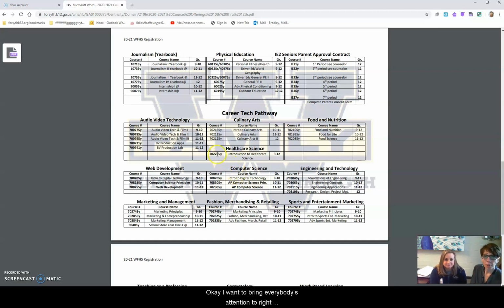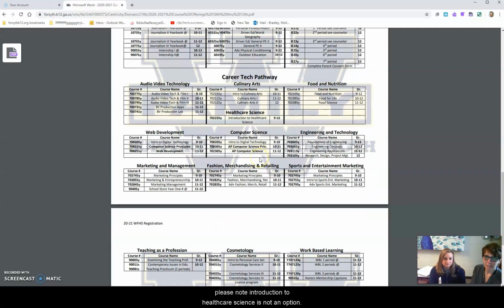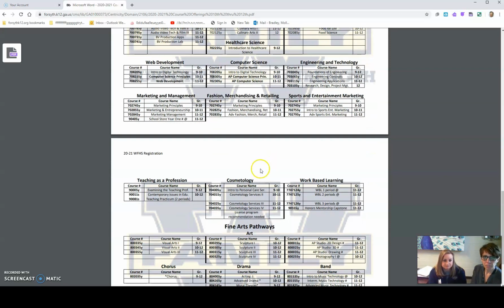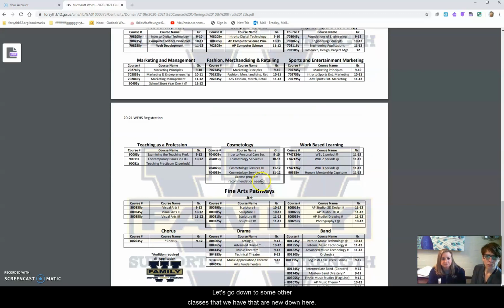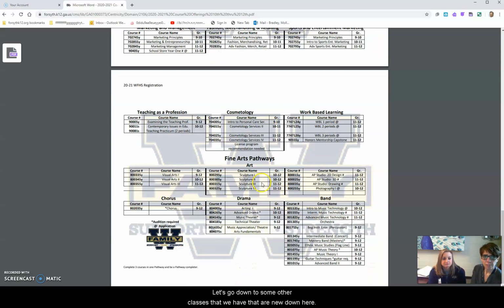Okay, I want to bring everybody's attention to right here where it says healthcare science. We have modified the document, so we are no longer able to offer this healthcare science class this year. We hope to offer it 2022 or 21-22, but for the 2021 school year, please note, Introduction to Healthcare Science is not an option. All right, let's go down to some other classes that we have that are new down here.